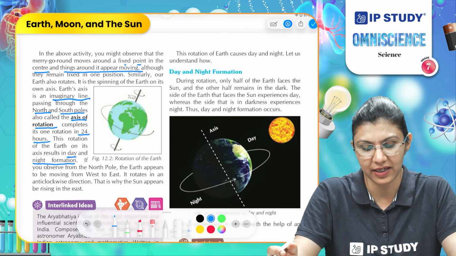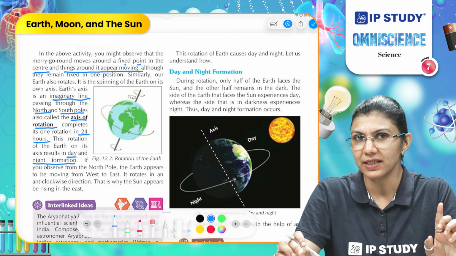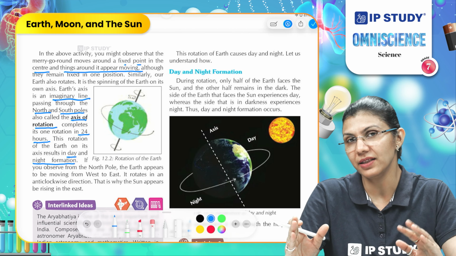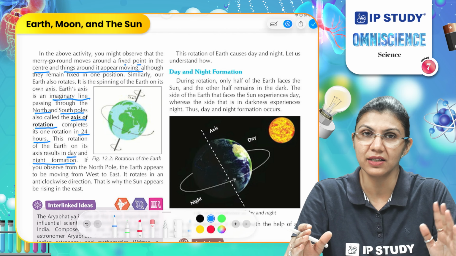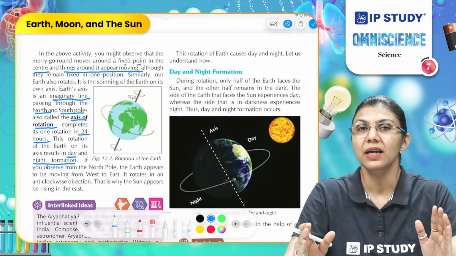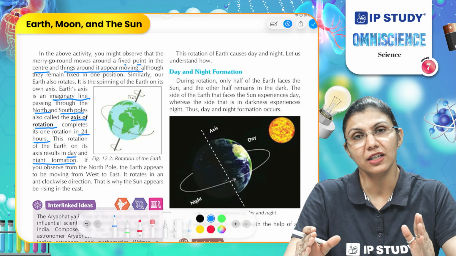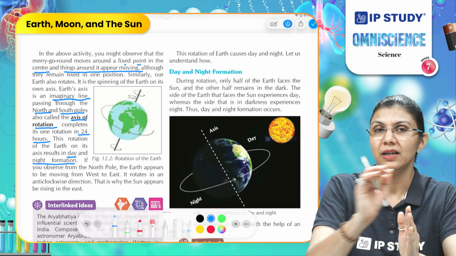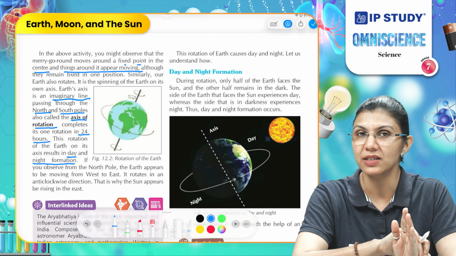We experience day and night because when the Earth is moving on its axis, one part of the earth is facing the sun and the other part is on the other side, which is not receiving any light. So this is in the dark. So the part which is facing towards the sun is experiencing day, and the part which is away from the sun, on the other side and not receiving any sunlight, is experiencing